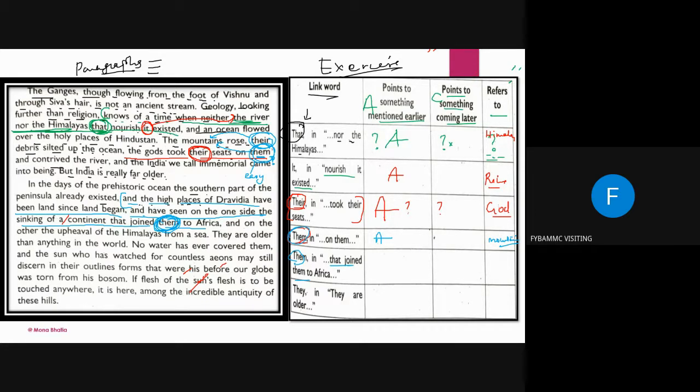Don't be bothered. In case your answer is wrong, doesn't matter. At least you are trying. It's okay if it is wrong. It's very much okay with me. Because if you are giving a wrong answer, I know that I still have to work hard for you people. I'll give you more exercises. But if you say yes, we know it, and then I will also not work hard for you. I'll say, okay, my job is done.